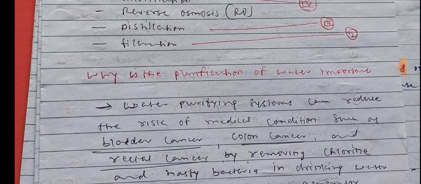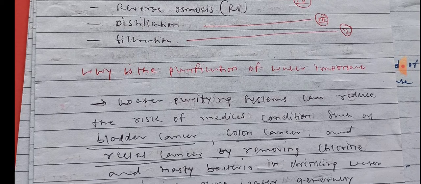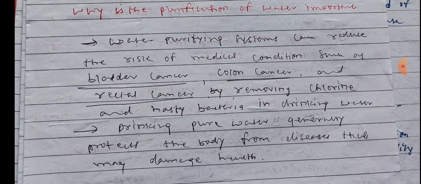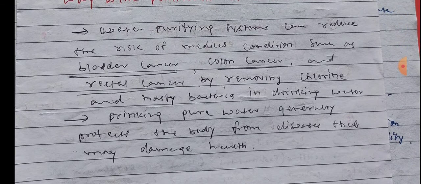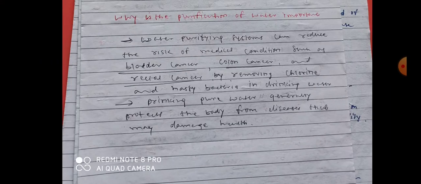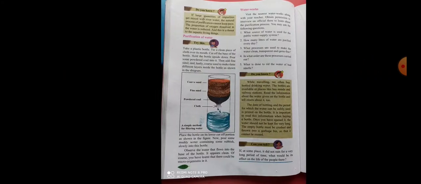Now see why the purification of water is important. A water purifying system can reduce the risk of medical conditions such as bladder cancer, colon cancer, and rectal cancer by removing the chlorine and nasty bacteria in the drinking water. It means that if you have clean, pure water, you will definitely be free from these diseases. Drinking pure water generally protects the body from diseases that may damage our health. Now I want to show some pictures.